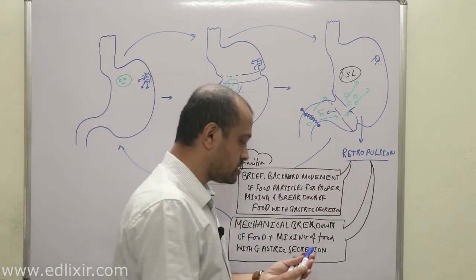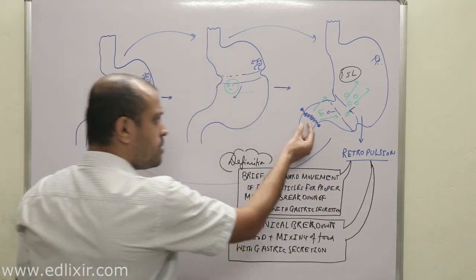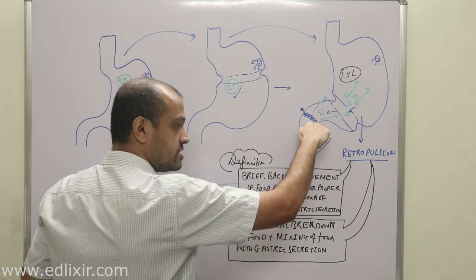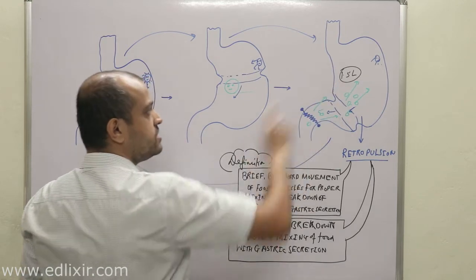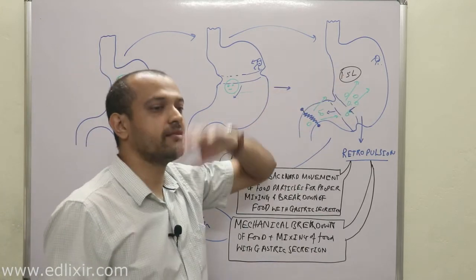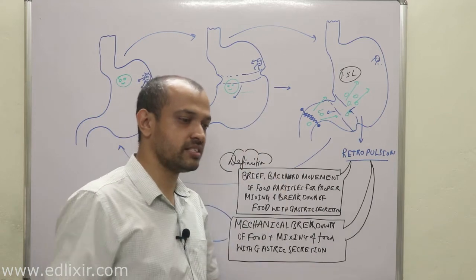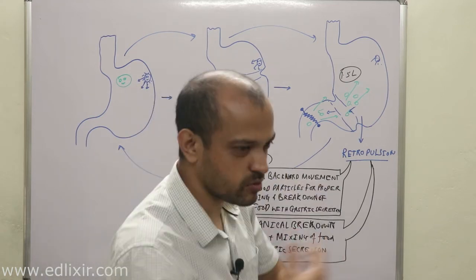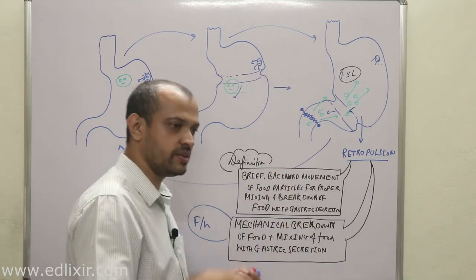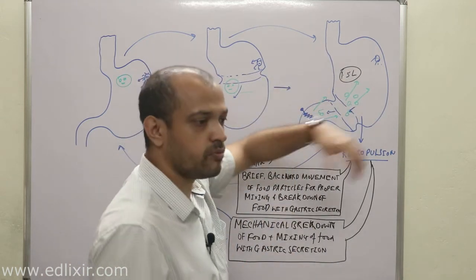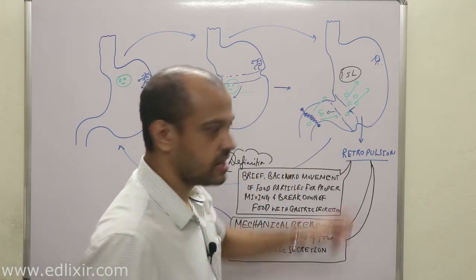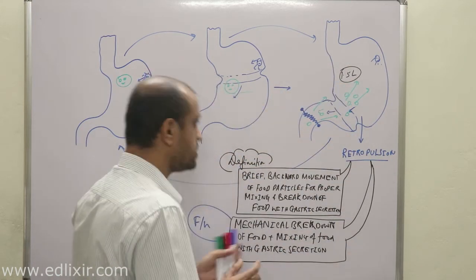Why? Because when retropulsion occurs, only a little amount of food from this 1.5 liters actually enters the small intestine. Now, why am I saying liters? It is a unit of volume. When we take food, we take fluids, and they are mixed with several secretions from our own body and from fluids we intake, therefore the whole solid or liquid food is converted into a semi-solid paste, and therefore it is called liters.